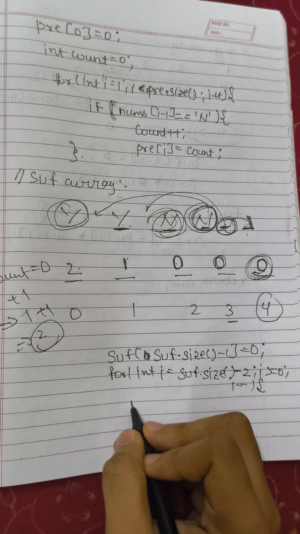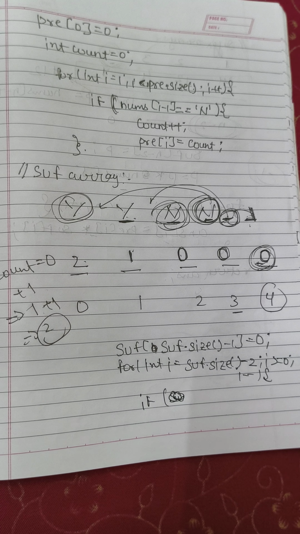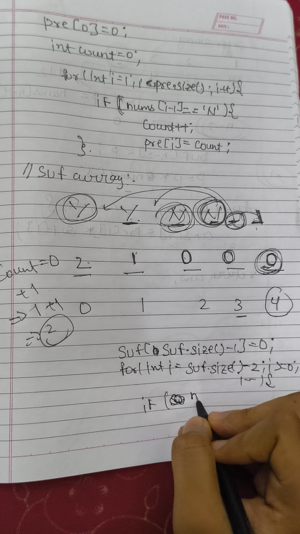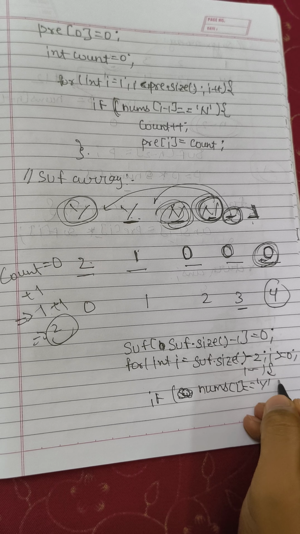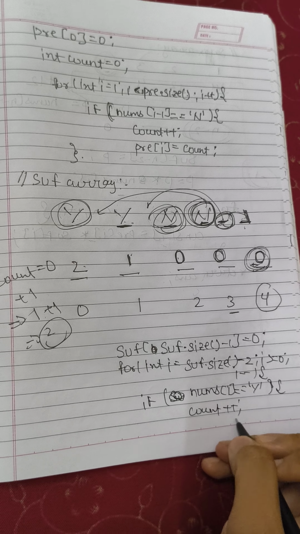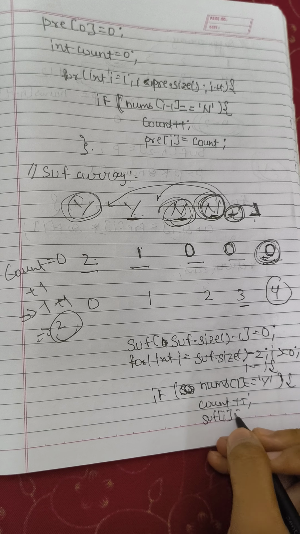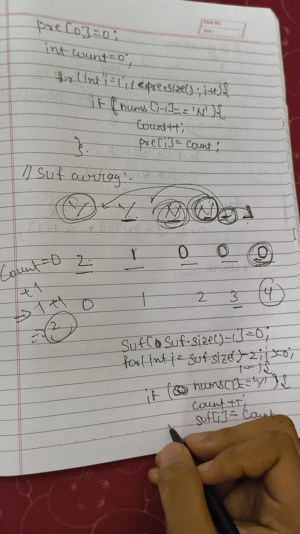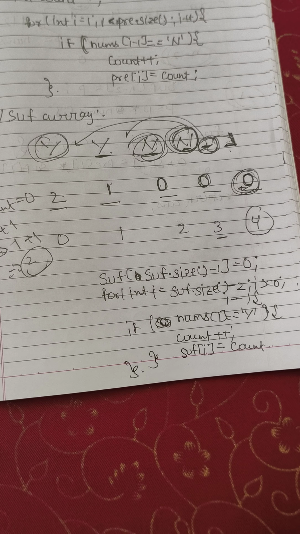And what I will check is, if nums of i is equal to y, that the shop was closed and the customer came, then I will do nothing but count plus plus, and then I will put that value here. Suffix of i will be equal to the count value. Okay, so I am done till here. So I have created my suffix array also.